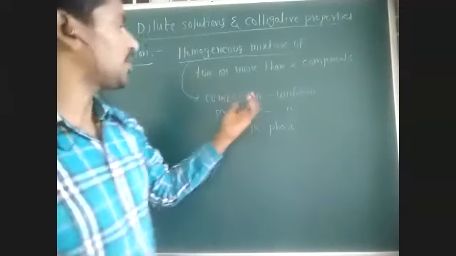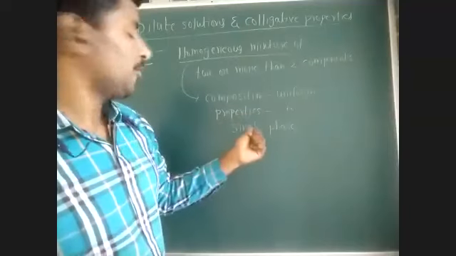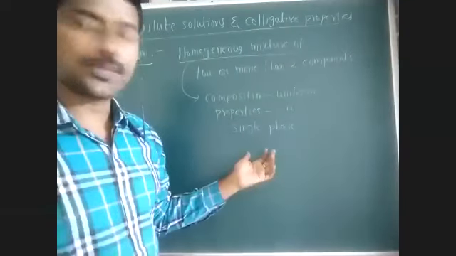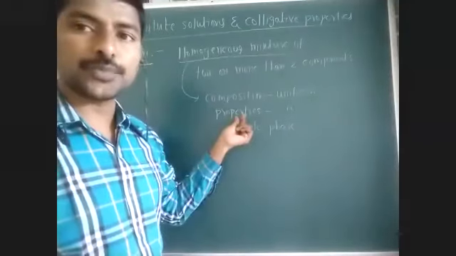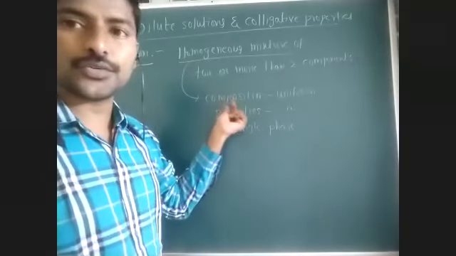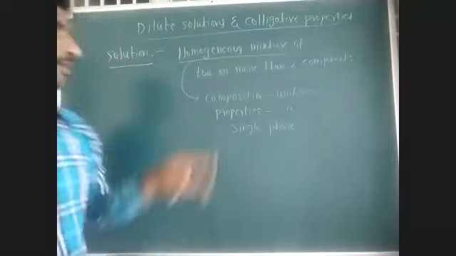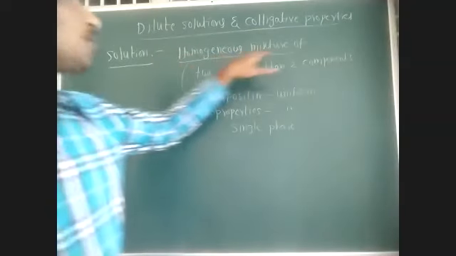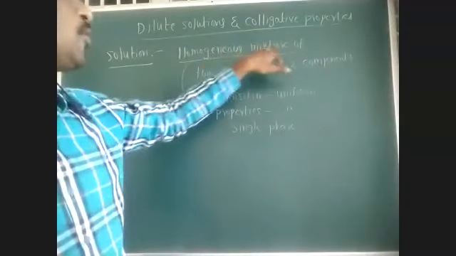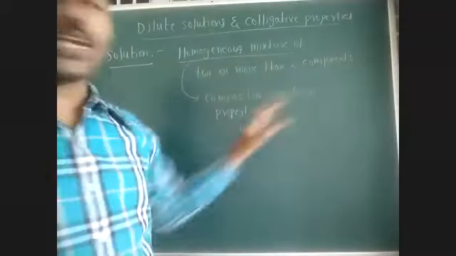If more than one phase is present, or properties are not uniform throughout the solution, or composition is not uniform throughout the solution, then such a mixture is said to be a heterogeneous mixture. Here we are concentrating on homogeneous mixtures, so a solution is a homogeneous mixture of two or more than two components.